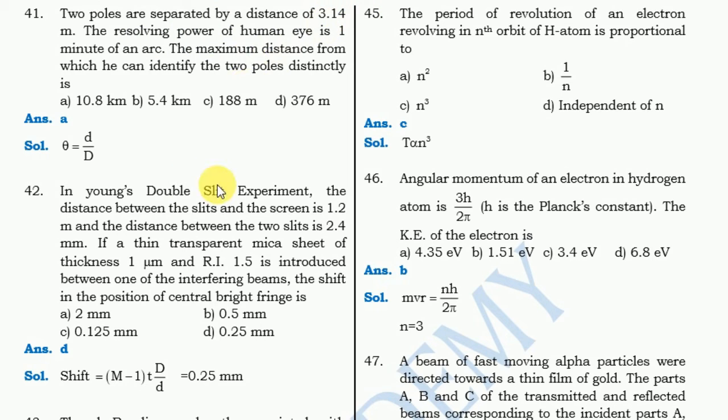10.8 kilometer. Next question is in Young's double slit experiment. For this question the correct answer is D, 0.25 mm. Next question, the de Broglie wavelength.